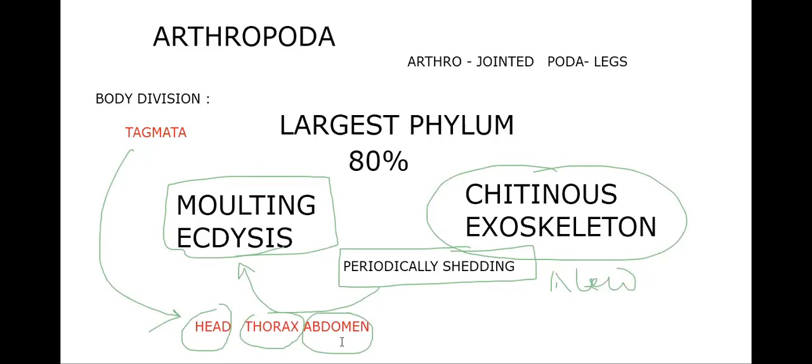Okay, the tagmata are different for different classes. To see that, we need to go for classification. So first of all, we'll go for the classification and see the diversity of the tagmata in the phylum Arthropoda.